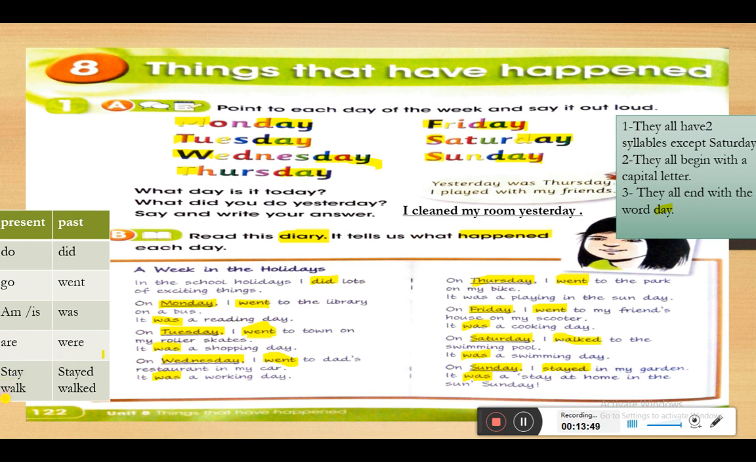Stay and walk are regular verbs and we just put the ed at the end. So the past of stay is stayed and the past of walk is walked. Okay,